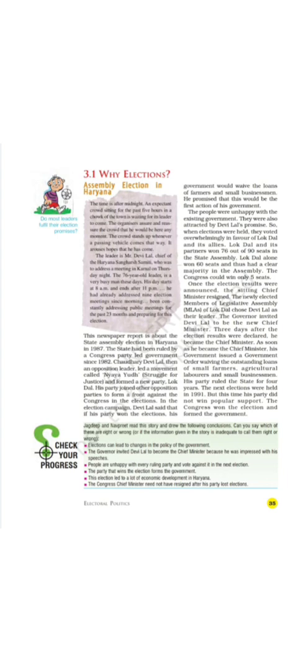The governor invited Devilal to be the new chief minister. After the results were declared, he became the chief minister of Haryana. Now, as soon as he became chief minister, first he did one thing.